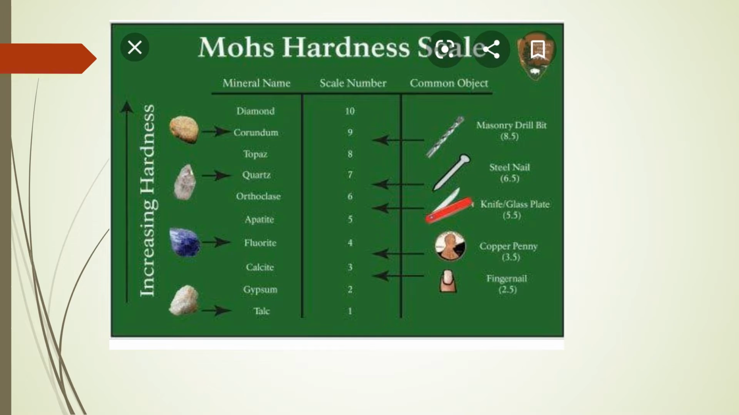Here is the table of Mohs hardness, showing numbers 1 to 10, in which number 1 is talc. It shows that talc is the softest material. And at the top, which has the hardness number of 10, it shows that diamond is the hardest one. As the number increases from 1 to 10, hardness also increases. This table will help you to understand the hardness of the material from 1 to 10.